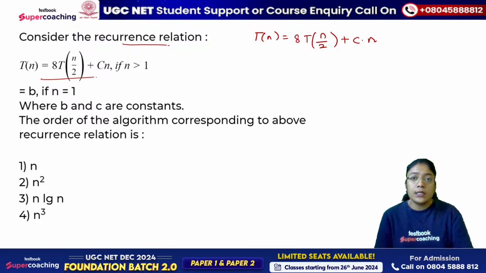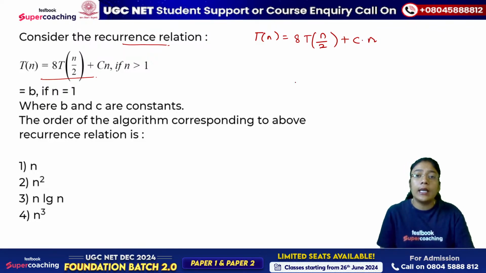First of all, whenever you have equal distribution in problems, then we either go for the substitution method or the Master's theorem. Master's theorem we give first preference because there are not too many calculations and it doesn't take too much time. But we need to identify whether the recurrence relation you have is in the desired format.